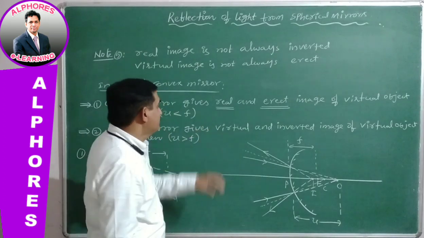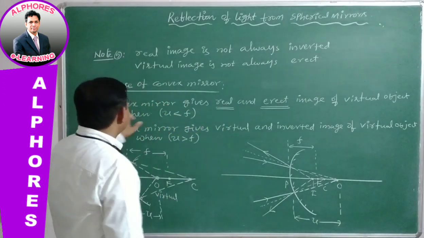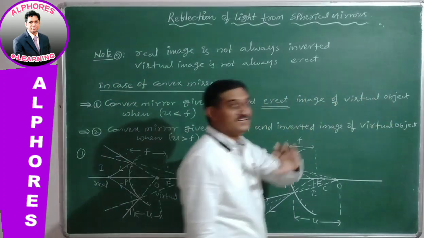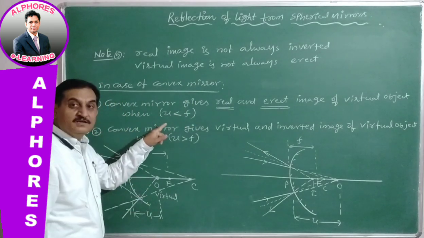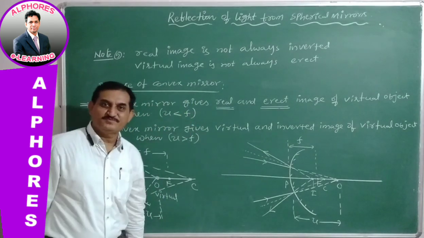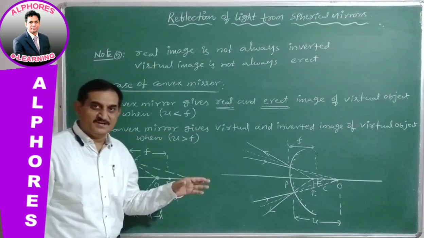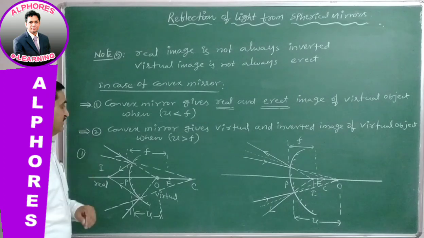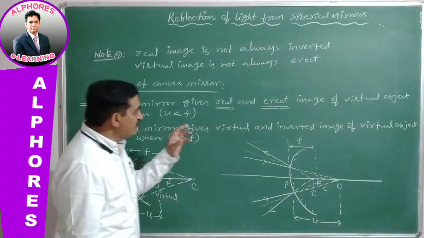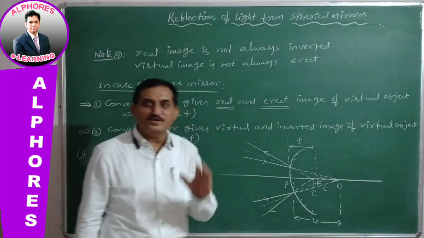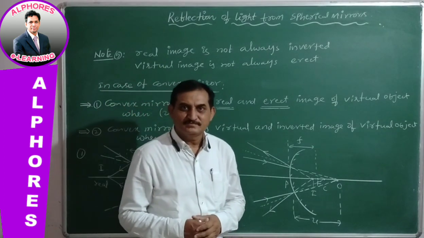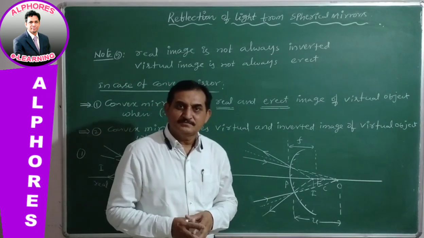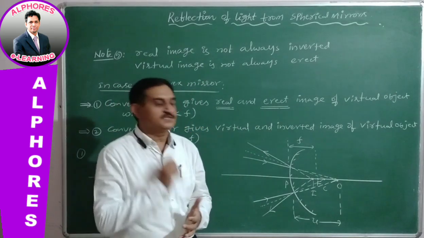For a virtual object, the convex mirror gives a real and erect image when u is less than f, meaning the object distance is less than the focal length of the given convex mirror. Second, a convex mirror gives a virtual and inverted image. A virtual image is generally erect, we know that fundamental, in the case of a real object.